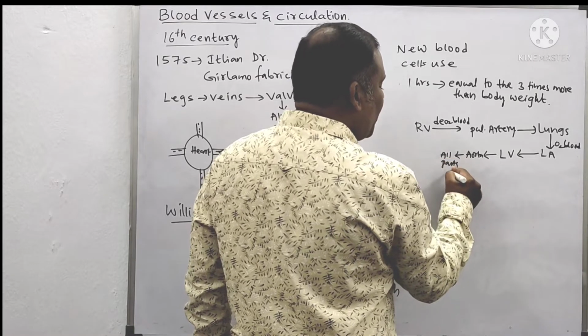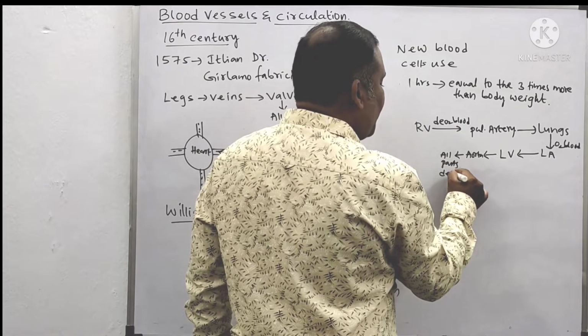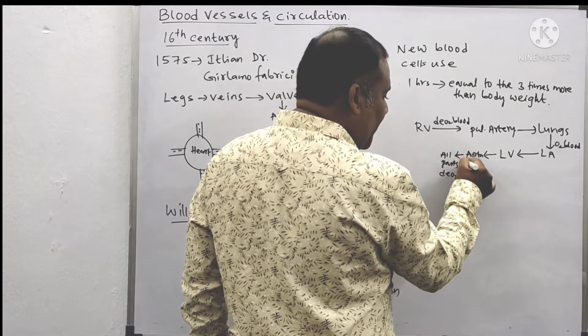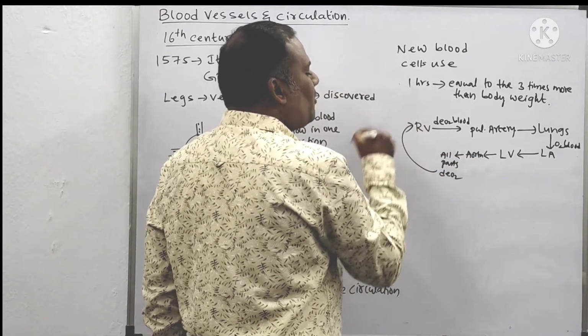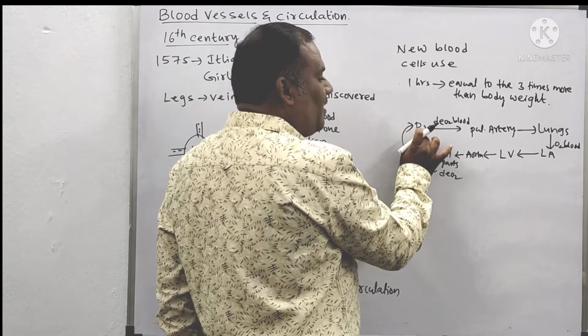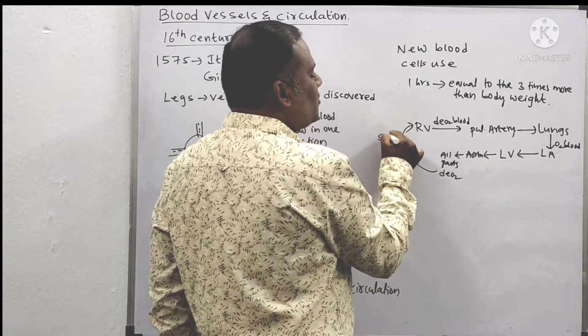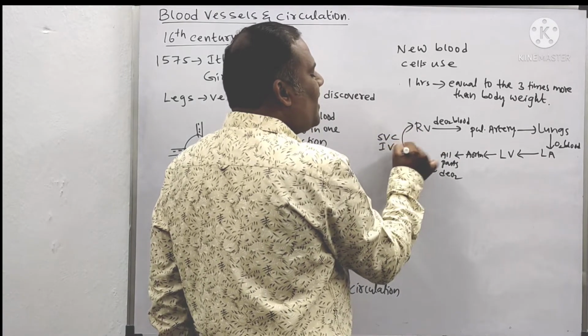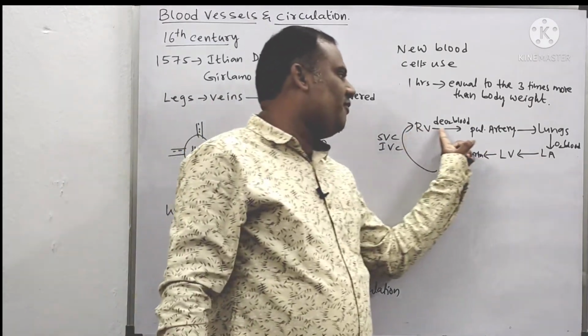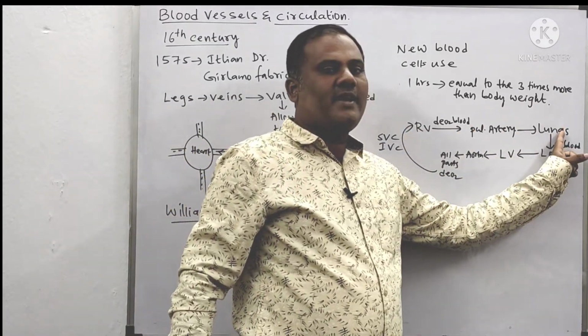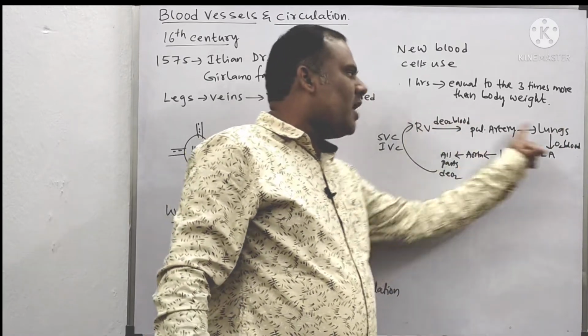From all the parts of the body, the deoxygenated blood has to come back to the right ventricle. How does it come? By the superior vena cava as well as the inferior vena cava. So in this process, in the first phase, deoxygenated blood is supplied from the heart to the lungs.